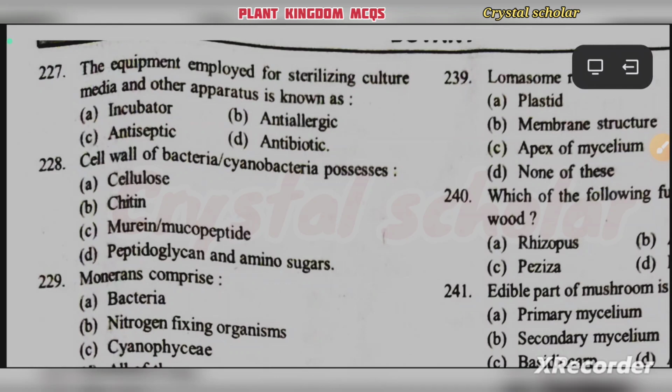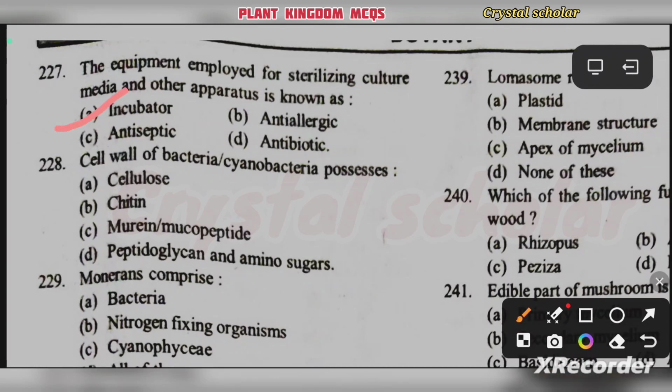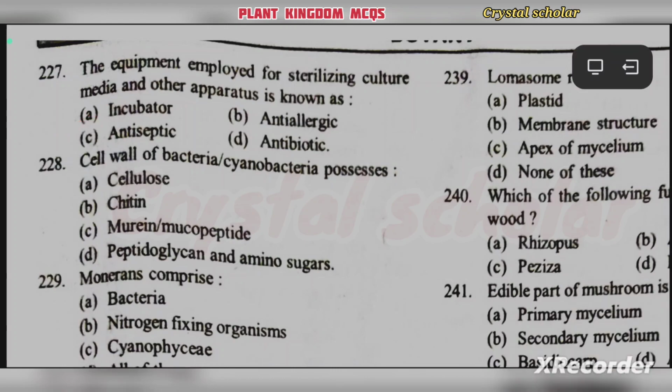So let's get into the class. Your first question is: the equipment employed for sterilizing culture media and other apparatus is known as incubator, anti-allergic, antiseptic, antibiotic. Which one is the right answer? The equipment employed for sterilizing culture media and other apparatus is known as incubator. Okay, it's incubator. Then come to the next.